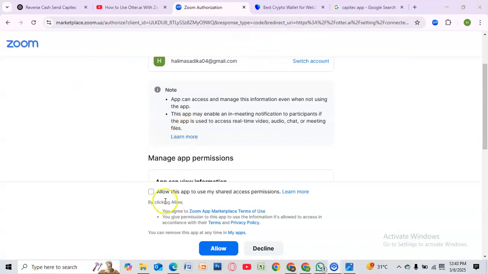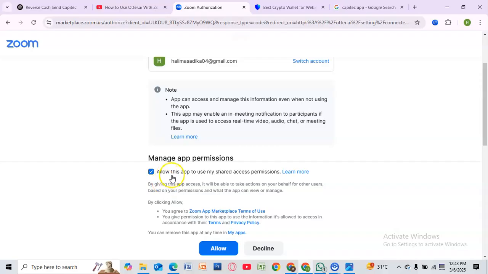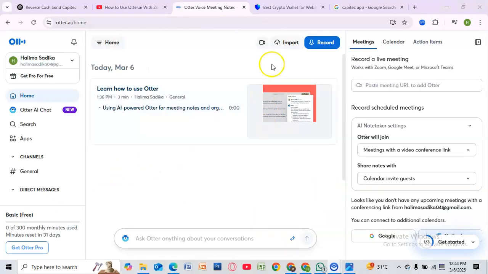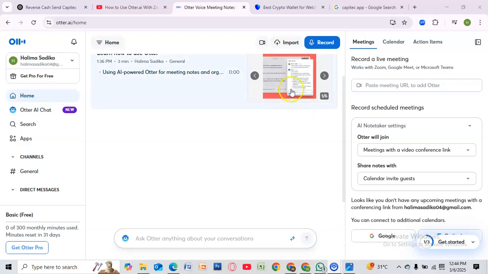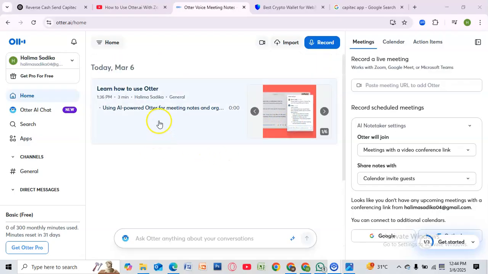Now from here just click here to allow this app to use your shared access permission. Then select allow. So you will see the meeting option here, and you can also record it by Zoom, and that's it. That's how you can use Otter.ai with Zoom.